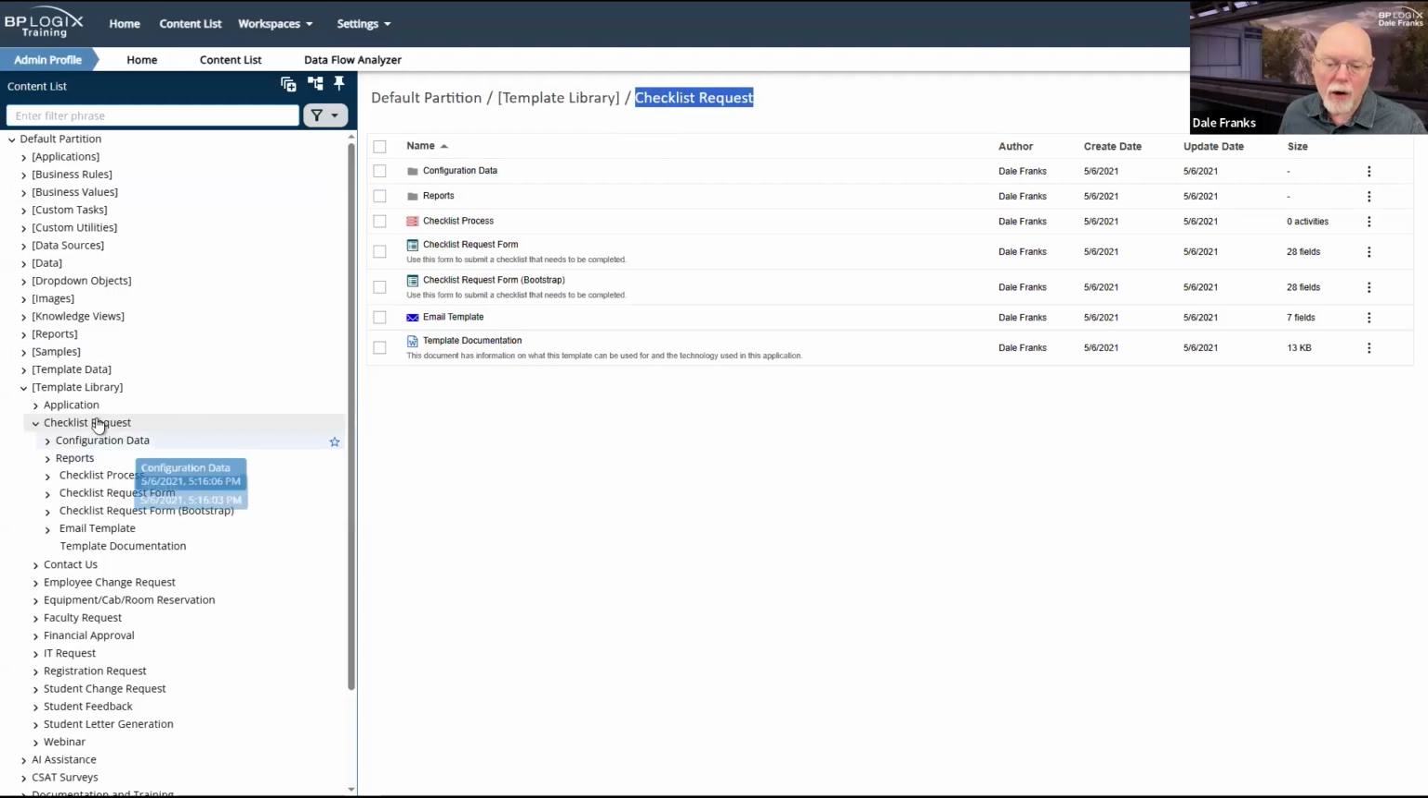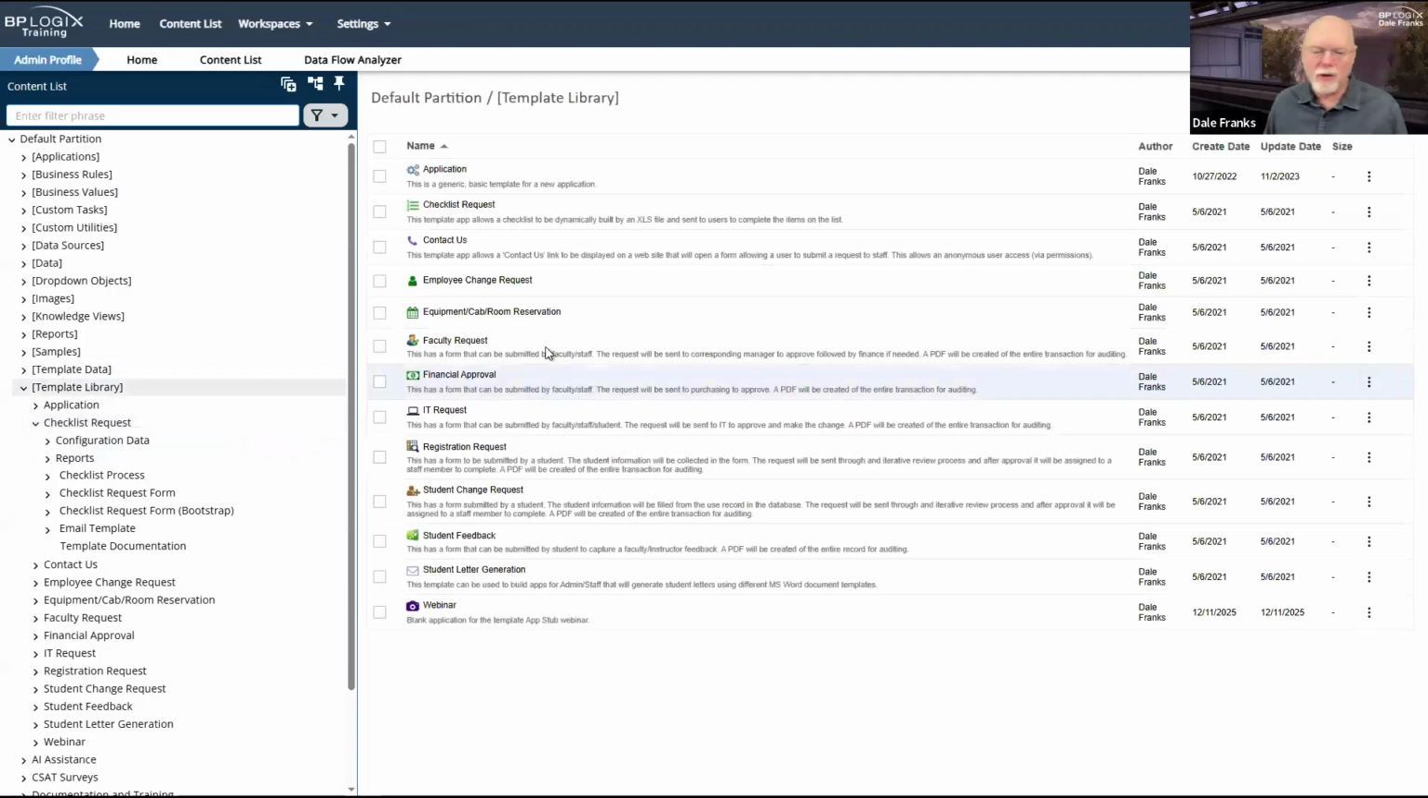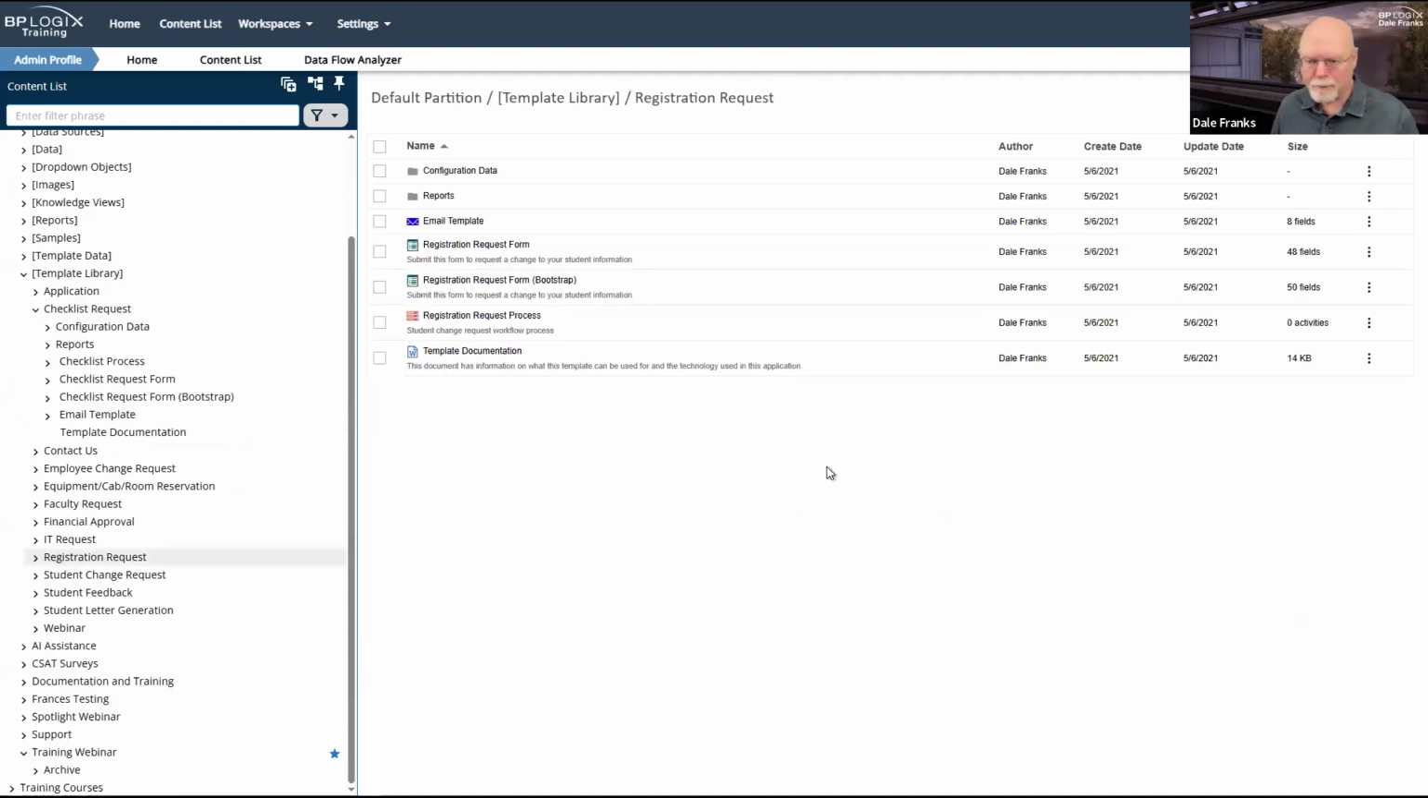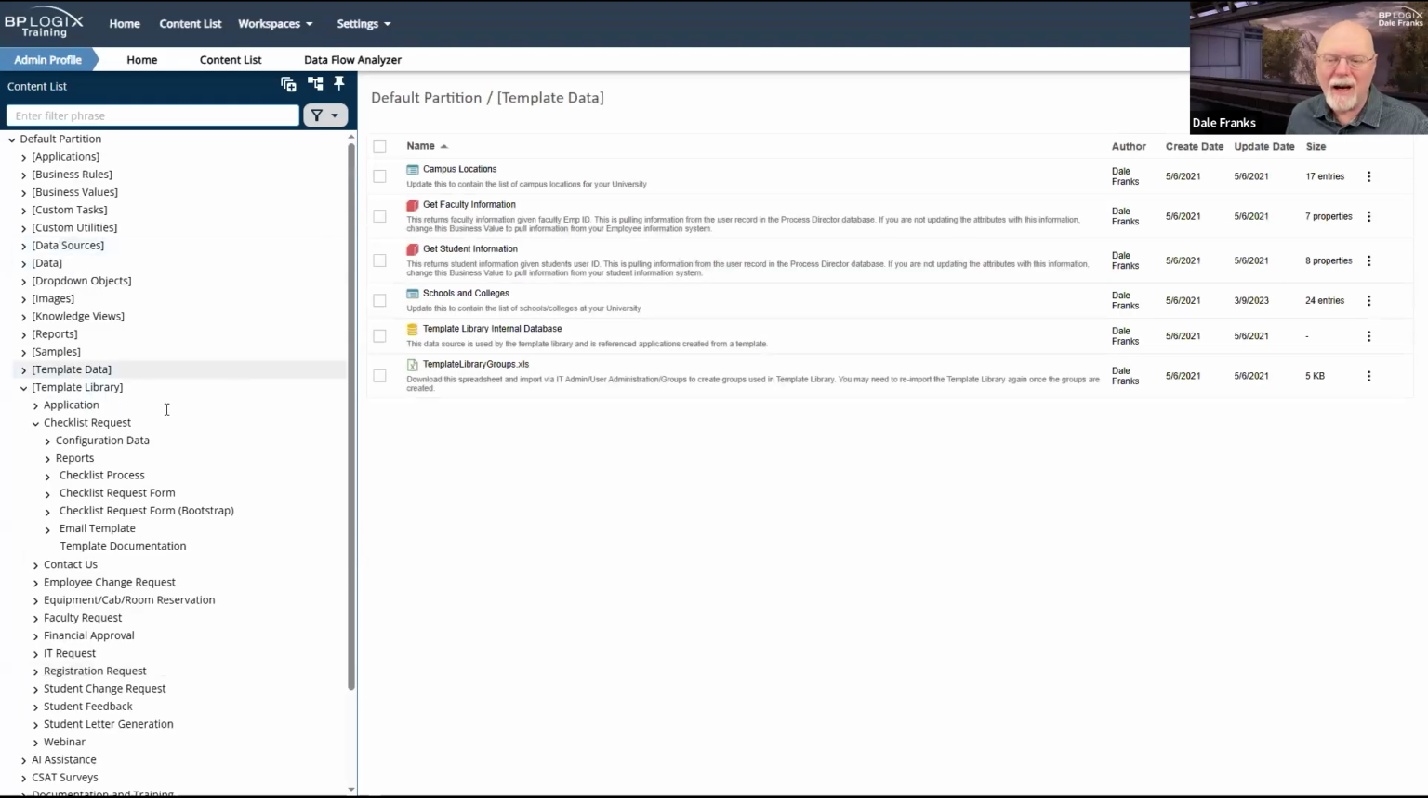It doesn't look like one whenever you look in the template library because we're used to seeing the folder icons, and each one of these folders actually has a unique icon for contact us or financial approval or whatever. But don't let that fool you. These are all folders that each contain applications. In addition to that, when you import, you do get this template data folder.